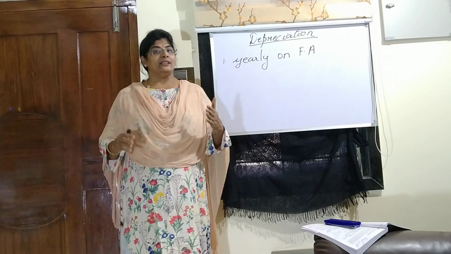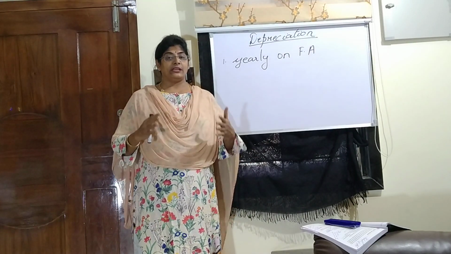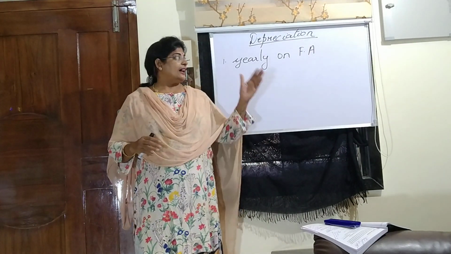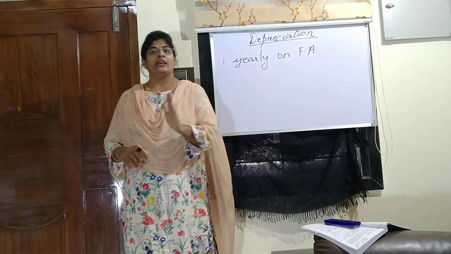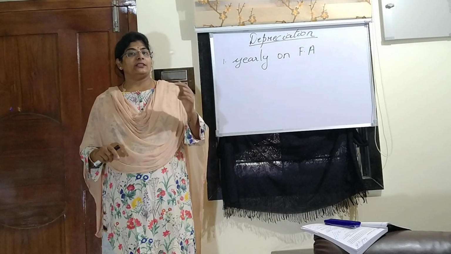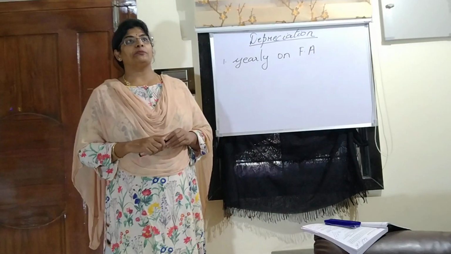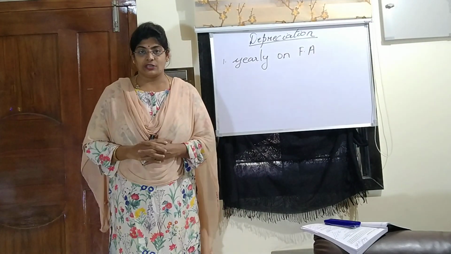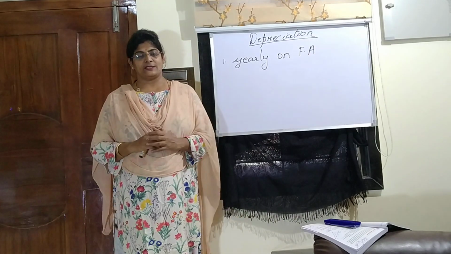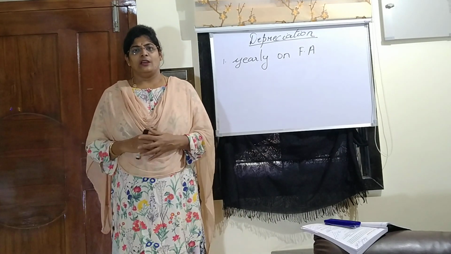So as I said, the machinery which I bought for weaving, its lifespan is 10 years. I have to calculate depreciation every year. And in the questions which will be given further in the chapter, they will ask you to show the accounting treatment of depreciation for some couple of years, say 3 years, 4 years or 5 years.